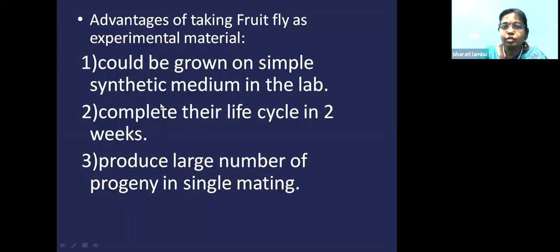So what are the advantages for Morgan in taking the fruit fly as an experimental material? First, the fruit fly can be grown on a simple synthetic medium in a lab. Fruit means an edible sugary substance, so the fly can be easily grown on fruits like banana, mango, pineapple, apple. These fruits were easily available, and in the lab they can easily be grown.